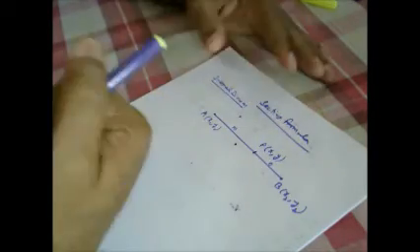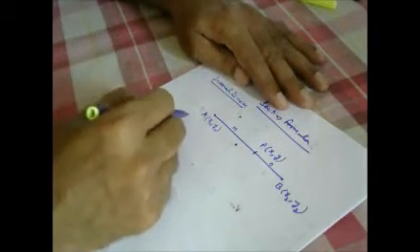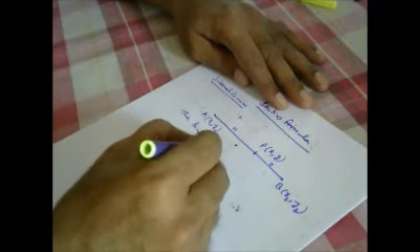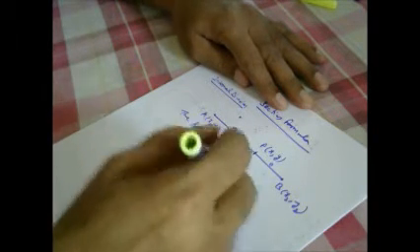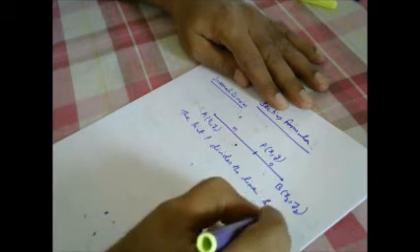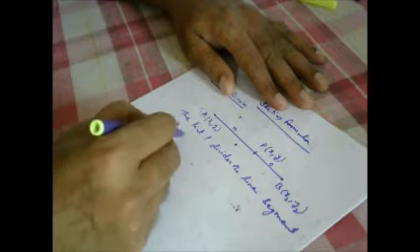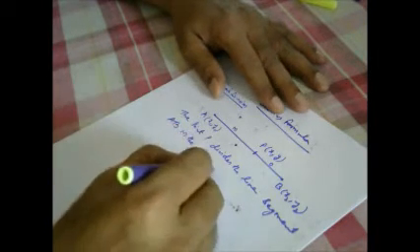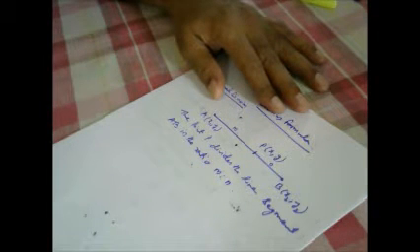You can take P is to Q, no problem. So the point P divides the line segment AB in the ratio m is to n.